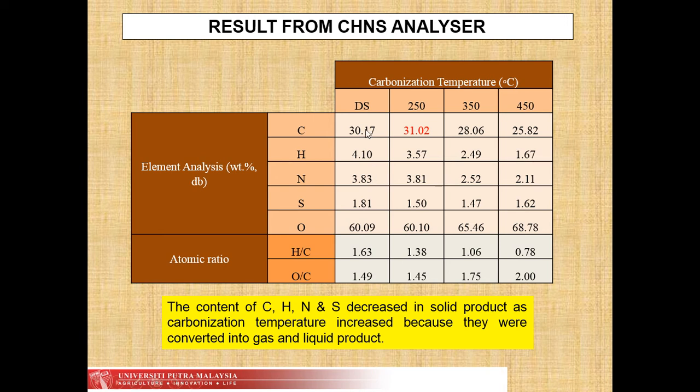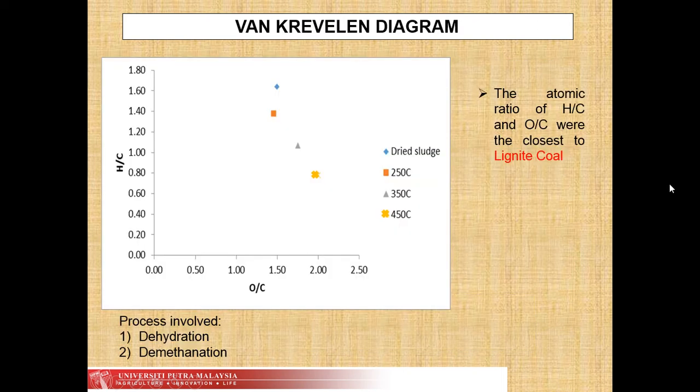From the composition, the atomic ratios hydrogen to carbon and oxygen to carbon were calculated. From the ratios, a Van Krevelen diagram is plotted. It is to identify the processes involved in carbonization.